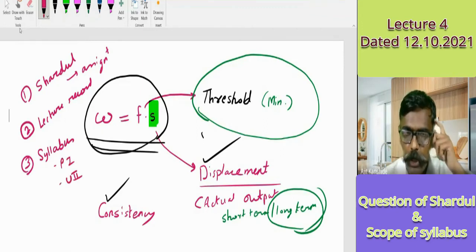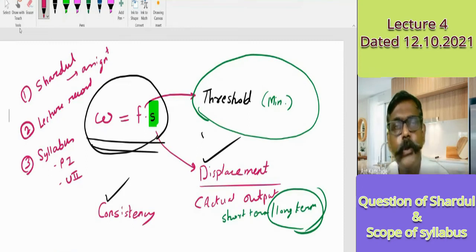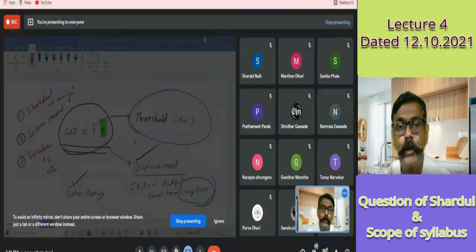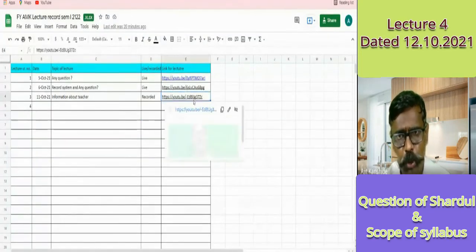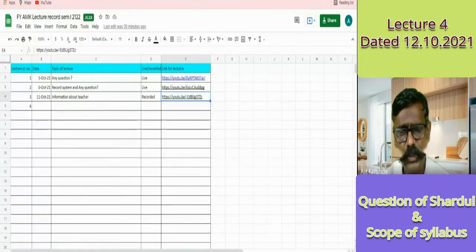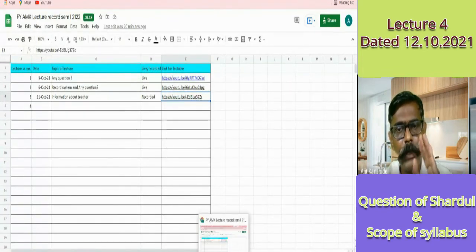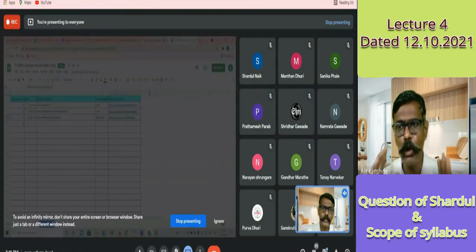Okay. The third point, which is important, is the syllabus of paper 1, unit 2 that I discussed. And this recording I will upload by tonight. For this lecture, you have to prepare notes. But for the third lecture, you do not have to prepare notes, but you have to go through it. Yes, students, am I clear in my instructions? Are you understanding whatever I say?